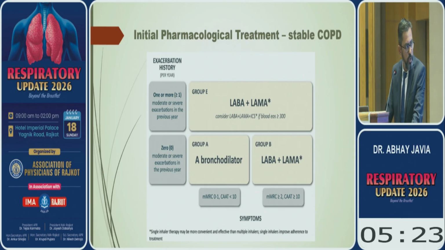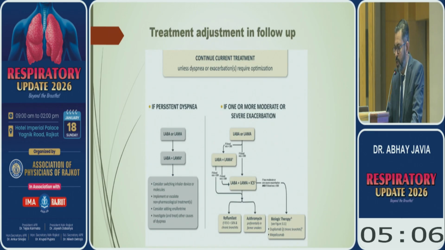For group B patients, a long-acting beta-2 agonist with a long-acting antimuscarinic agent is recommended. And in group E patients, again, LABA plus LAMA is recommended. We can consider adding inhaled corticosteroid for those patients who have blood eosinophil count more than 300. When the patient comes for follow-up, if the patient is doing well, we continue the same medications. If the patient has persistent dyspnea, then we can add LAMA with LAMA.